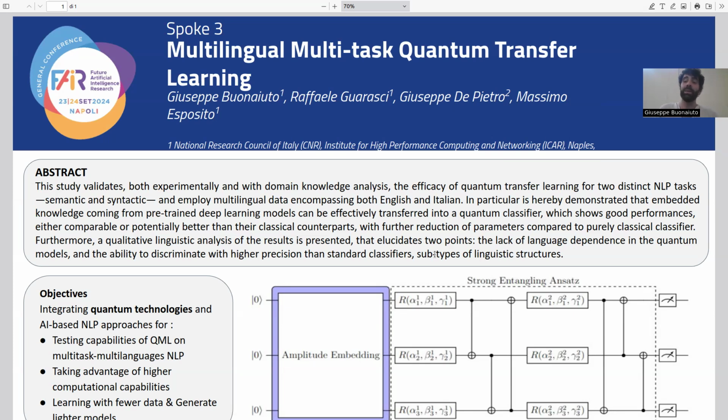Furthermore, a qualitative linguistic analysis is carried out, which elucidates 2 points. First, the lack of language dependency in the quantum models and the ability to discriminate with higher precision subtypes of linguistic structures. What are the objectives of this work?